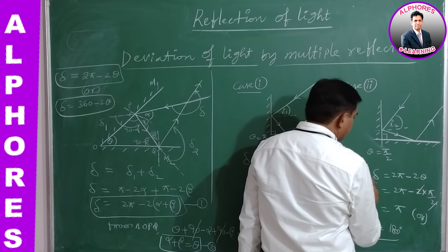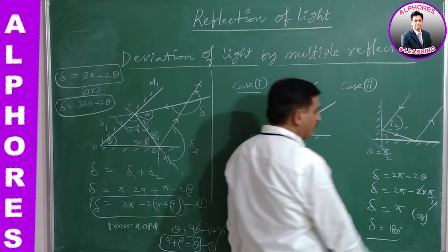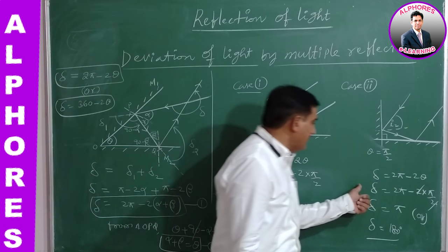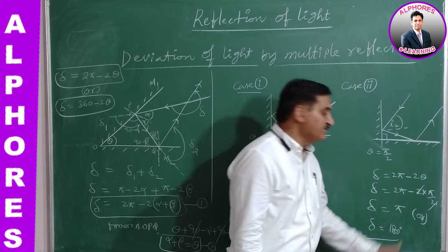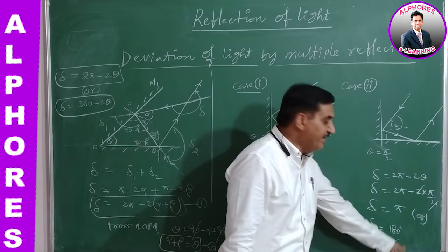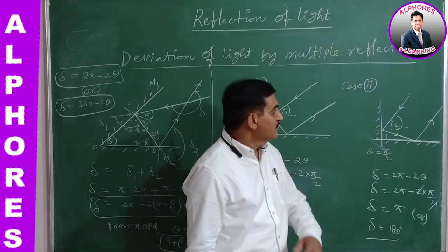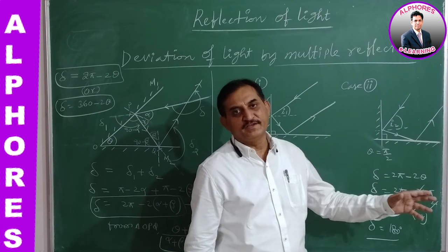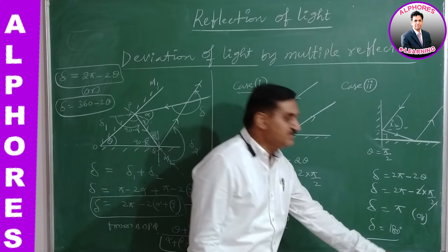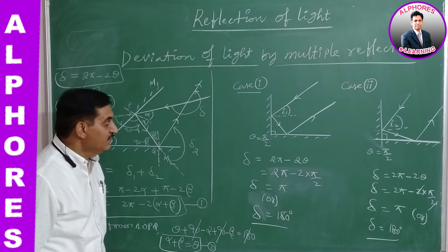Now finally the deviation suffered is delta equal to 2 pi minus 2 theta, and by calculating this, the total deviation suffered is pi or 180 degrees, which indicates that the light is again quite reversed and moving back.